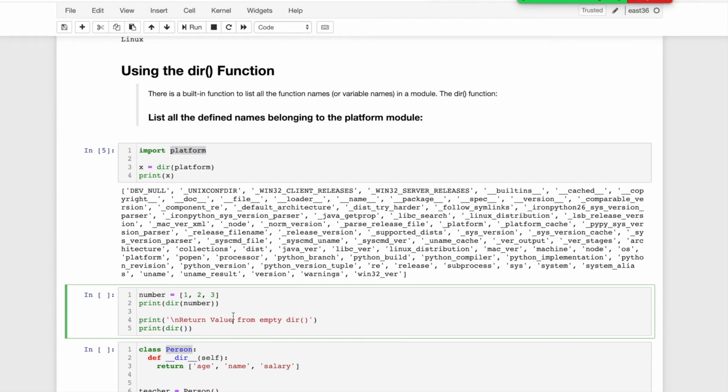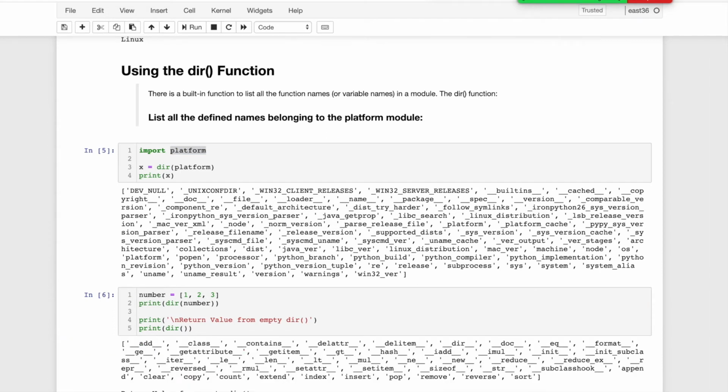Another use of dir: for example, this is the list and I am just printing the list. Whatever metadata this list has, like extend, index, insert, pop, remove and append, these methods are already available in the list, in the inbuilt Python module.